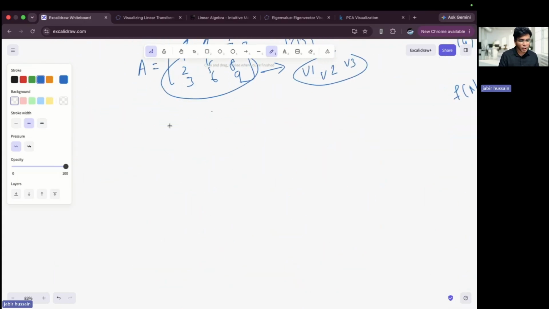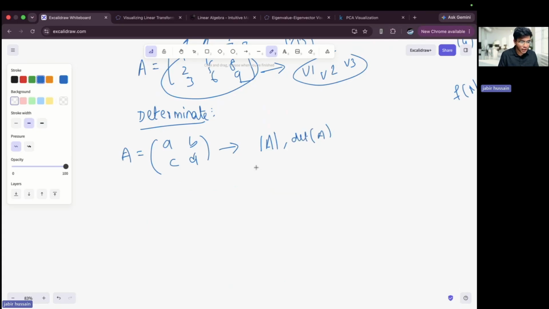Determinant is also a very wrongly interpreted concept in mathematics in our school days. We were taught that, let's say I have a matrix [A, B; C, D], then the determinant of this, we represent determinant with this, determinant of A, somewhat like this. Now it will be AD minus CD, and whatever you get, that is the determinant. But what is the meaning of it? How can we visualize a determinant? For example, let's say I am transforming my space by 2 units.